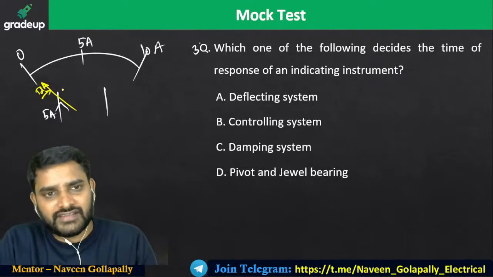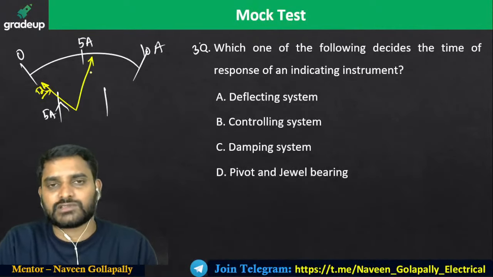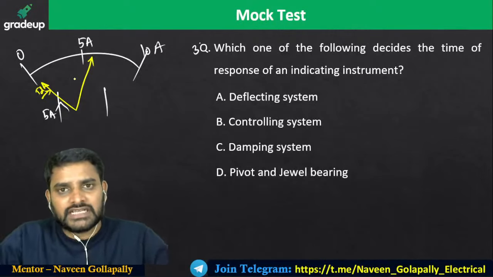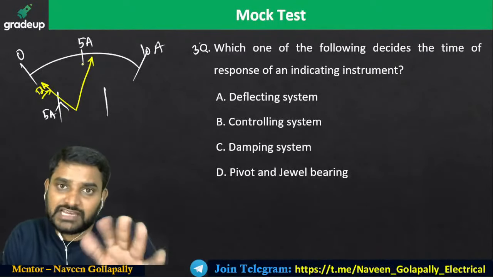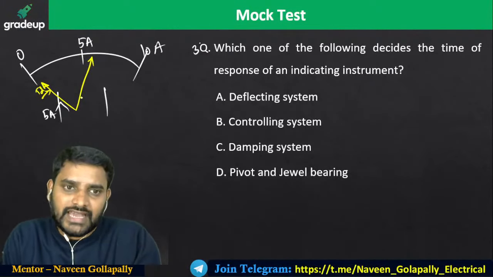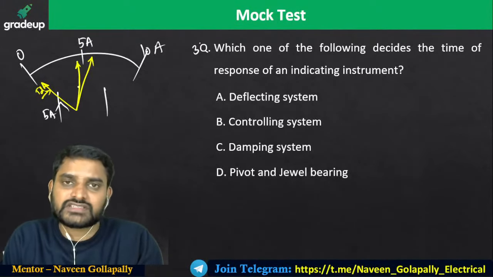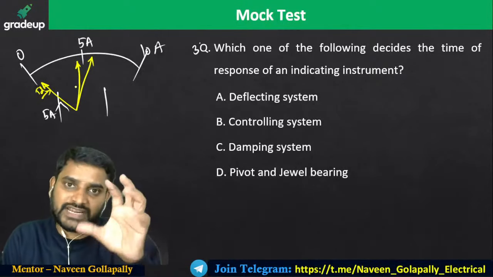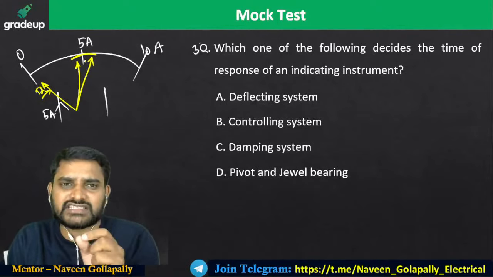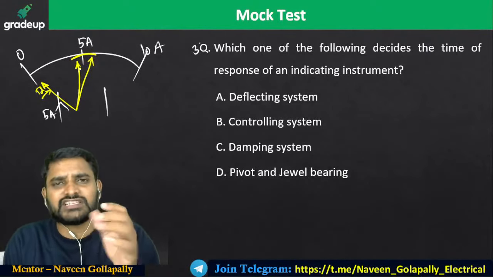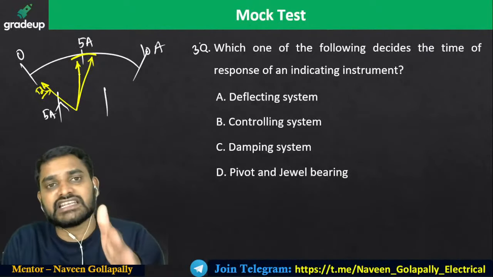The pointer will never stop at 5. It will go beyond 5 also. The moment you give the current, because of the moment of inertia, it may exceed the value of 5. Later it slowly comes back because of the controlled spring action, and it will oscillate around 5 for a few seconds, not even 1 second, 2 seconds also. If it is properly damped, then it will settle near 5.